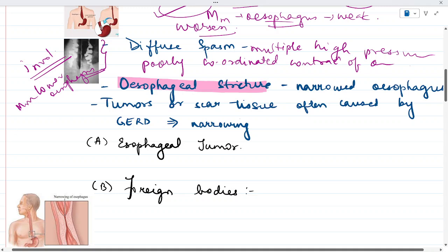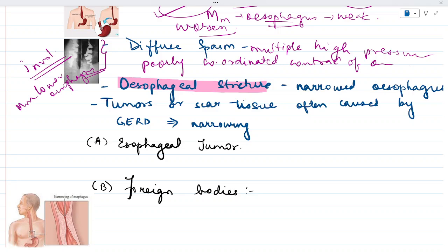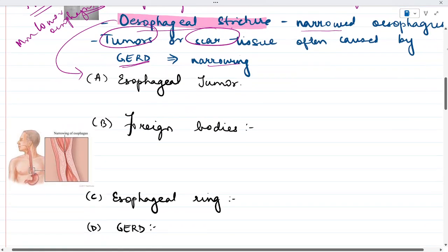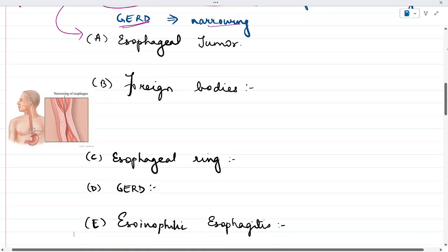Tumors or scar tissue often cause narrowing, and that is usually because of GERD, but that is in case of esophageal stricture. So esophageal stricture is a kind of narrowing of the esophagus, usually caused by tumors and scar tissues, which is caused by gastroesophageal reflux disease. The causes for esophageal strictures, the first being esophageal tumor. Now, dysphagia in case of esophageal tumor usually tends to get progressively worse over time if the tumors are present.